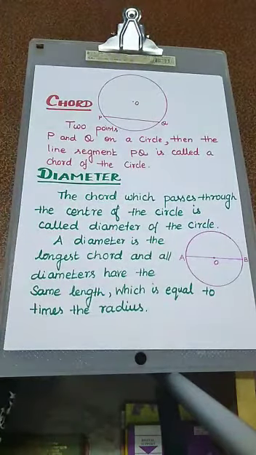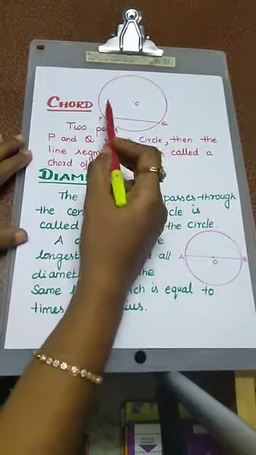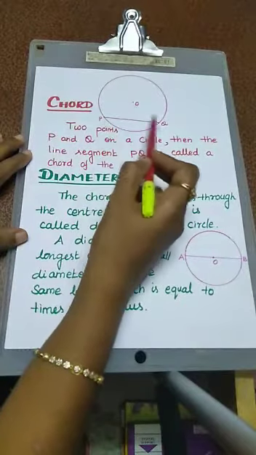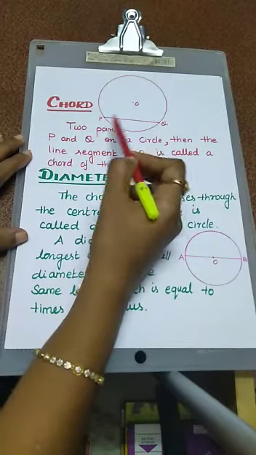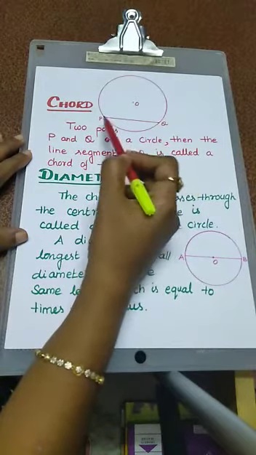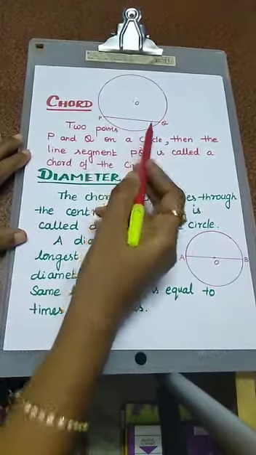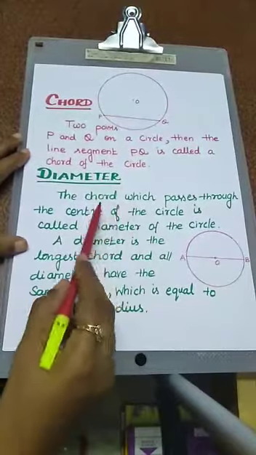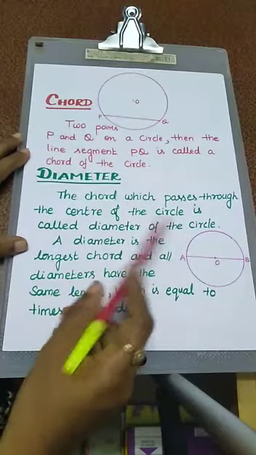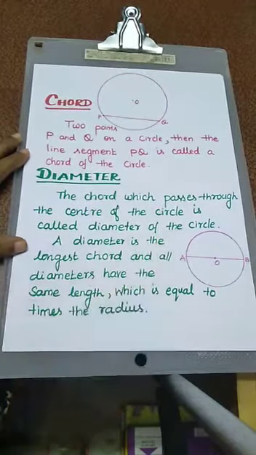Next one, important one, chord. O is the center of the circle, P and Q are any 2 points on the circle. The line segment PQ joining the 2 points P and Q on a circle is called the chord of a circle. Next one is diameter. The chord which passes through the center of the circle is called the diameter of the circle.